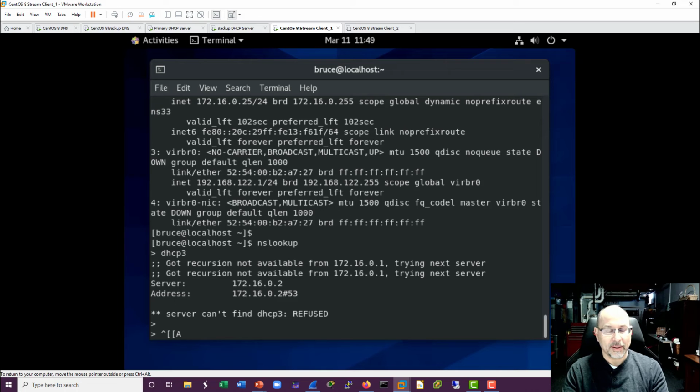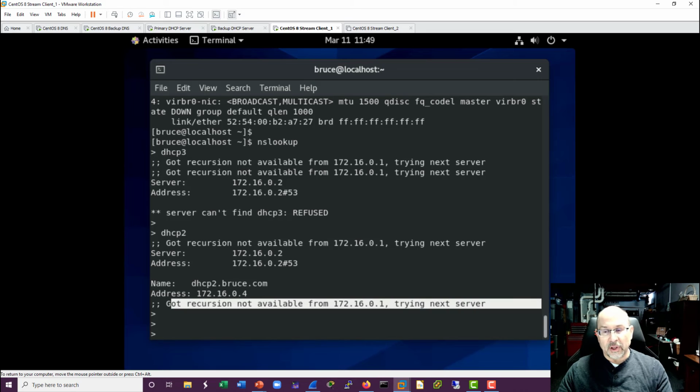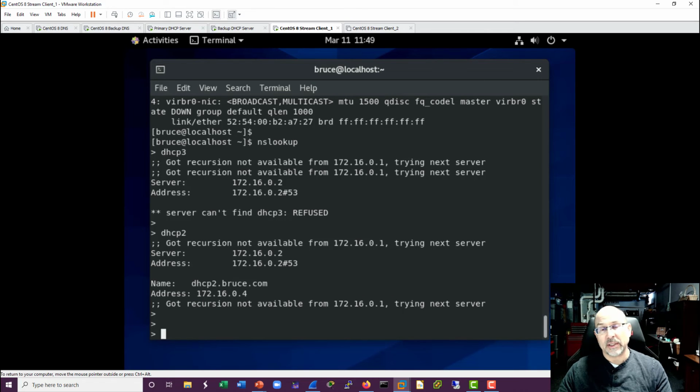Oh, that address doesn't work. It doesn't exist. DHCP 2. Let's try that. There we go. All right, so we got recursion not available. Now, let's see, probably in another video we'll talk a little bit more about this. But remember that we're not recursive servers. So that means that the servers are not willing to ask other servers about stuff. So that's what this is about.